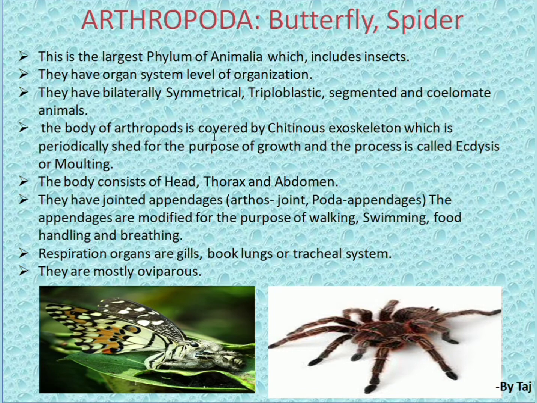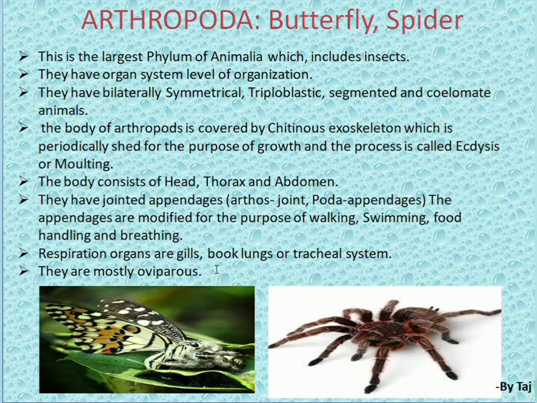The body of arthropods is covered by a chitinous exoskeleton, which is periodically shed for the purpose of growth, and the process is called ecdysis or molting. The body consists of head, thorax and abdomen. They have jointed appendages: arthros means joint, poda means appendages. The appendages are modified for walking, swimming, food handling and breathing.